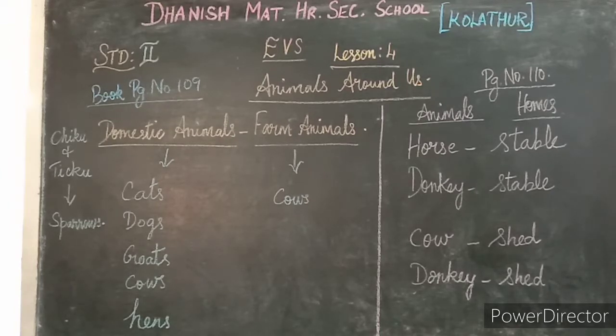Next page, page number 112. Domestic animals, animals that give us. See here, take book page number 112. See here, some domestic animals give us food items like milk, eggs, meat and honey. Some give us wool and leather.